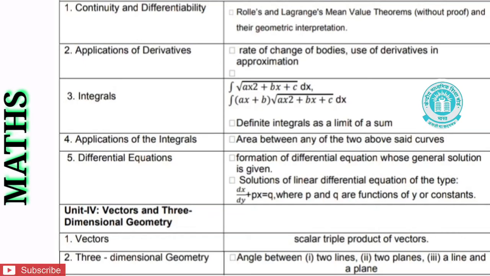Let us see the next chapter, that is integrals. Under this chapter, integral root over x square plus bx plus c dx and integral of (x plus b) root over x square plus bx plus c dx, that is definite integrals as a limit of a sum. Let us see the next chapter, that is application of the integrals. Under this chapter, area between any of the two above said curves.